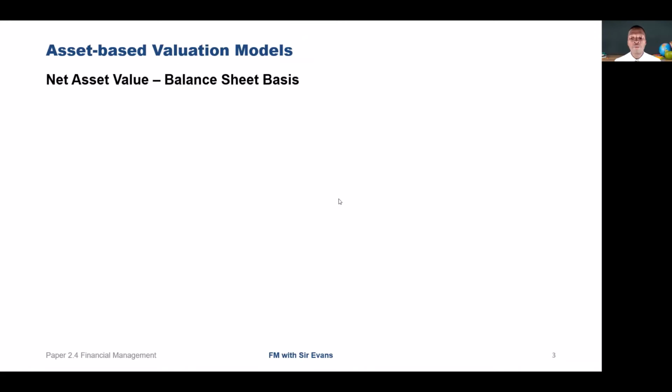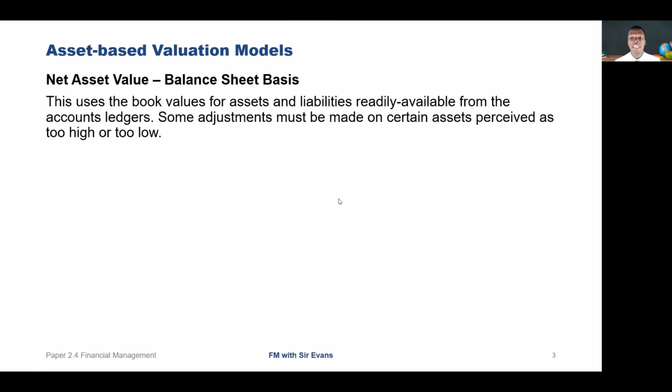So this uses the book values for assets and liabilities readily available from the account ledger of the company. So some intangible assets such as internal goodwill and the value of the company's human capital are ignored. This produces a minimum valuation, which might be based on the book value of its assets. Minimum equity would be the book assets minus the liabilities. Assets revalued regularly might be sufficient for an asset-based valuation without the need for further adjustments.